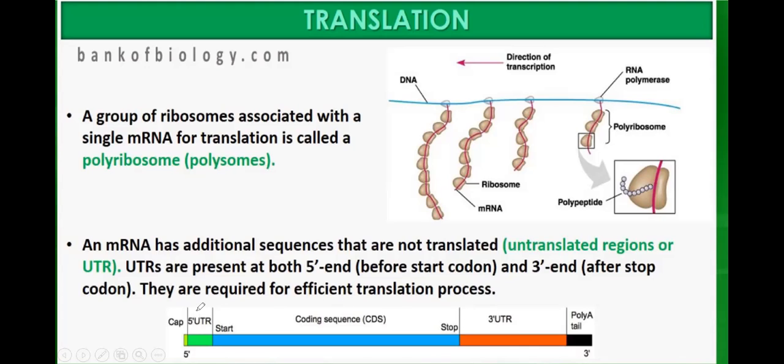What is the function of UTR? They make translation more efficient, but they don't code for any amino acid. They are present just before the start codon and after the stop codon.